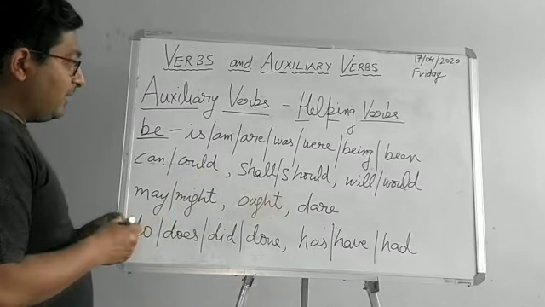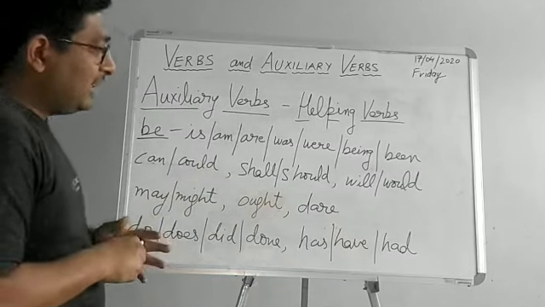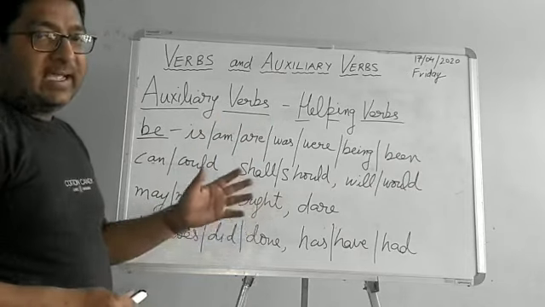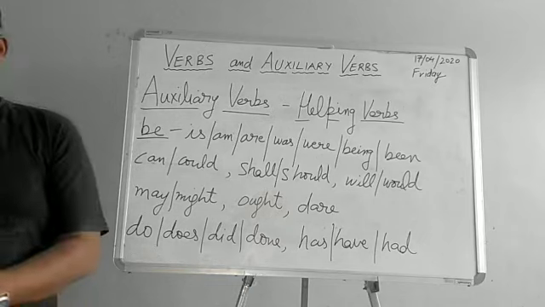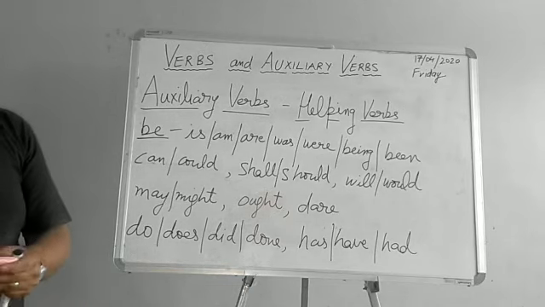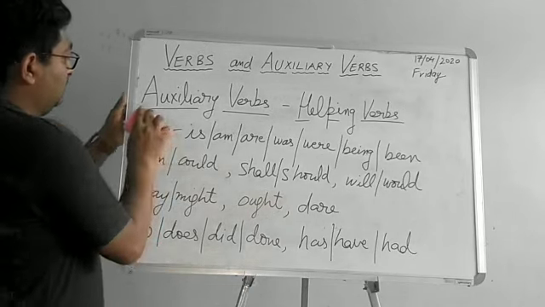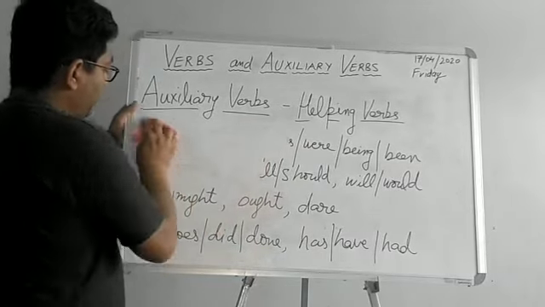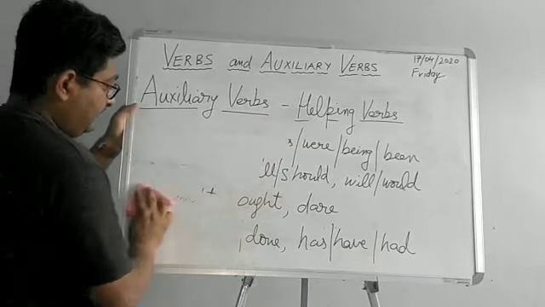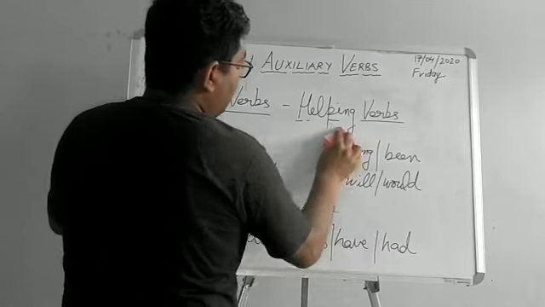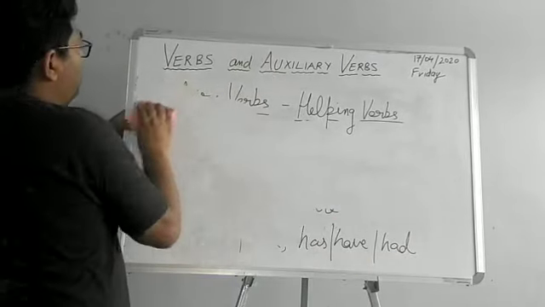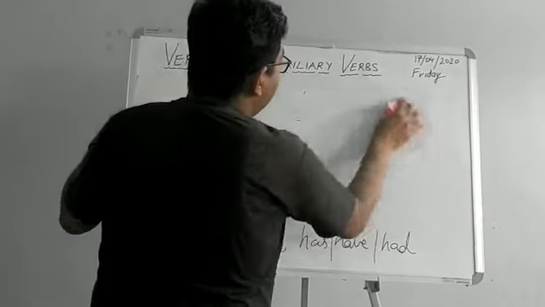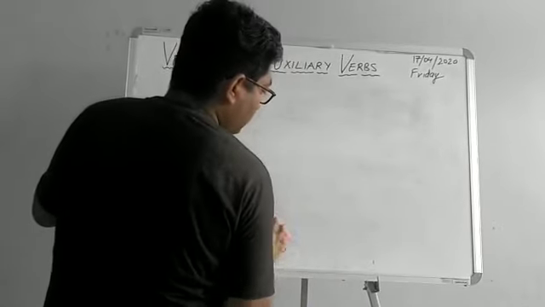Have a note of this, and now we shall see a few of them, not all, with the help of examples. I'm erasing this as well because we need some examples, so we need space.